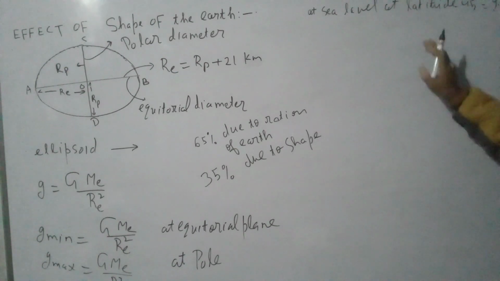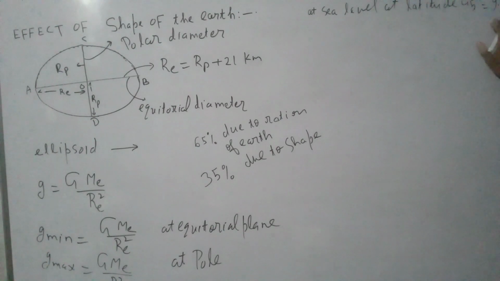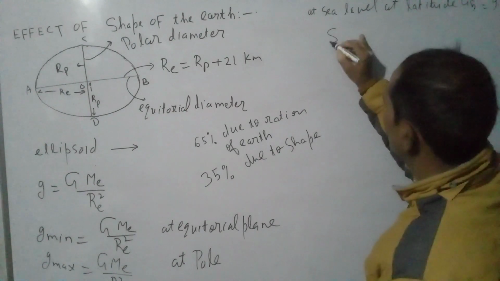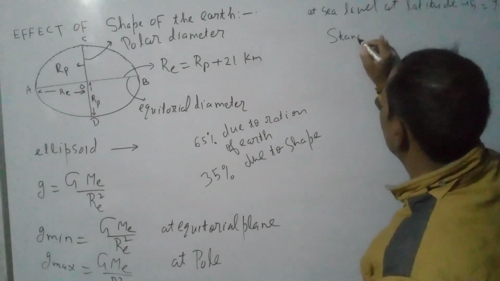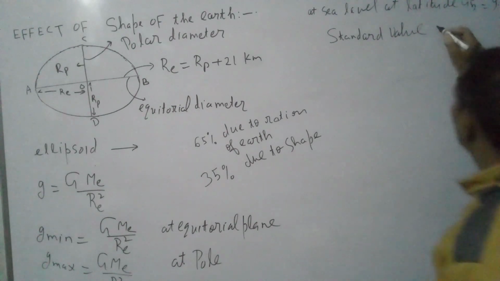It is fixed at sea level at latitude 45, equal to 9.8 meters per second squared. This value is known as the standard value of acceleration due to gravity.